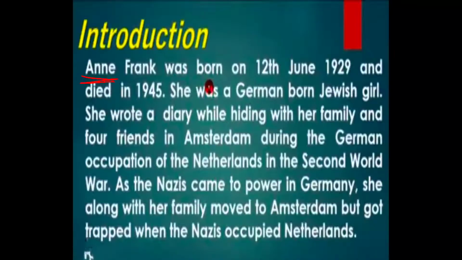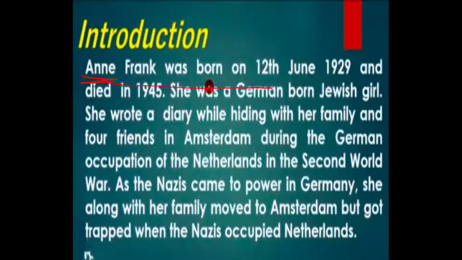Anne Frank was born on 12th June 1929 and died in 1945. She was a German-born Jewish girl. She wrote a diary while hiding with her family and 4 friends in Amsterdam during the German occupation of the Netherlands in the Second World War. As the Nazis came to power in Germany, she along with her family moved to Amsterdam but got trapped when the Nazis occupied the Netherlands. So what are the important things we have learned here?